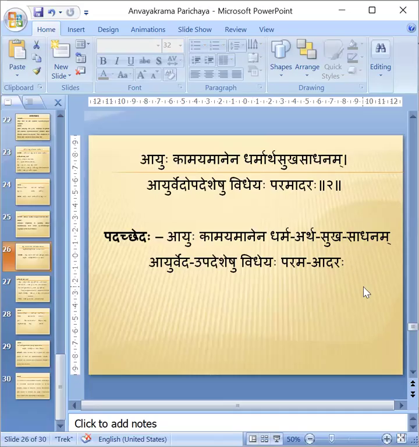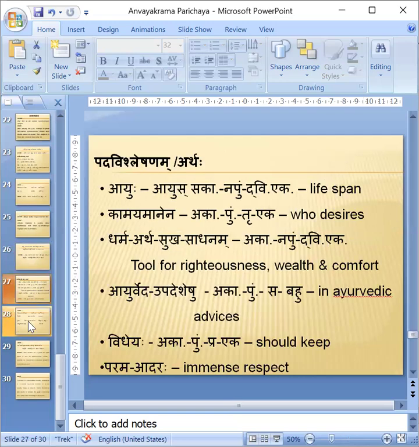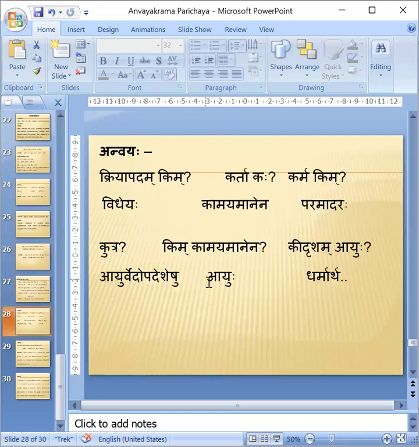Ayurvedopadesheshu vidheyah paramadaraha. Now, if we are to make the Anvaya: Kriyapadam, we know the meaning. Therefore, vidheyah is the Kriyapada here. And who is Karta, who should follow? The person who wants Ayuhu. Ayuhu kamayamanena.